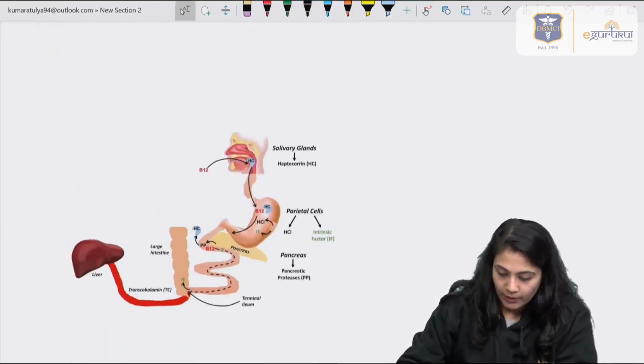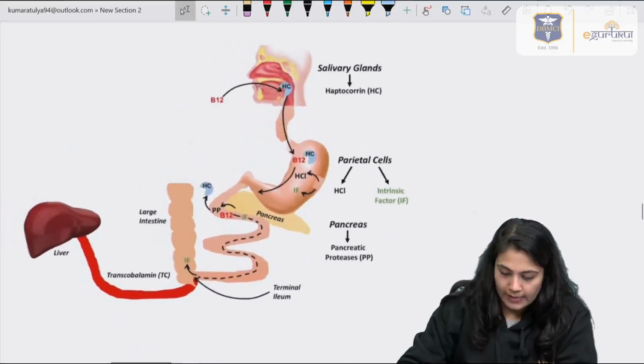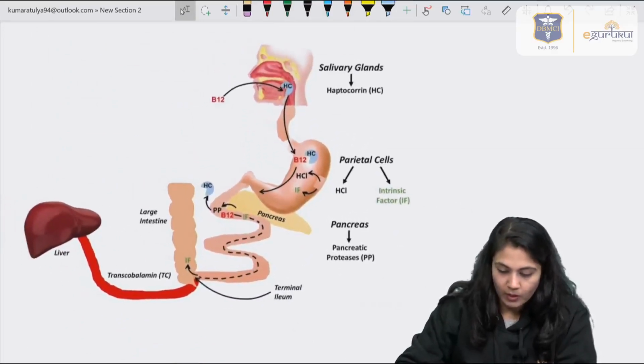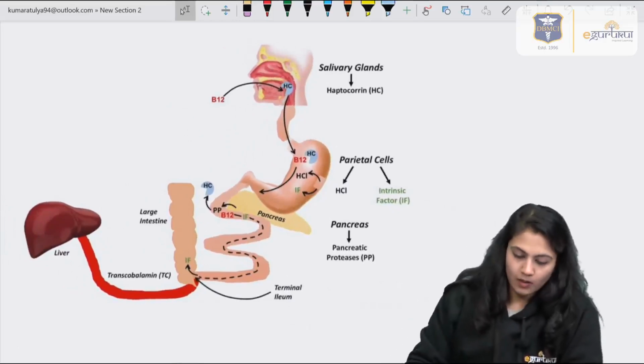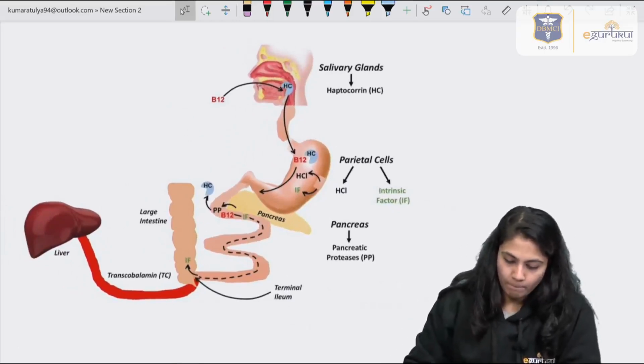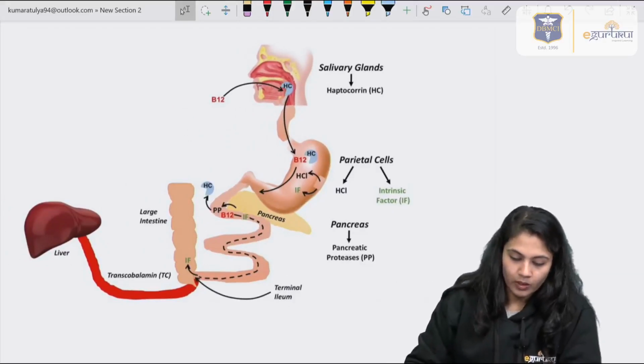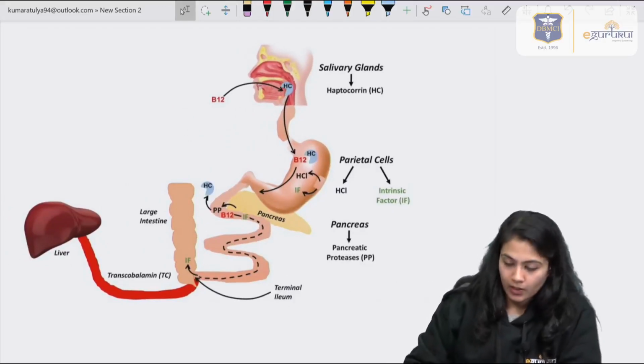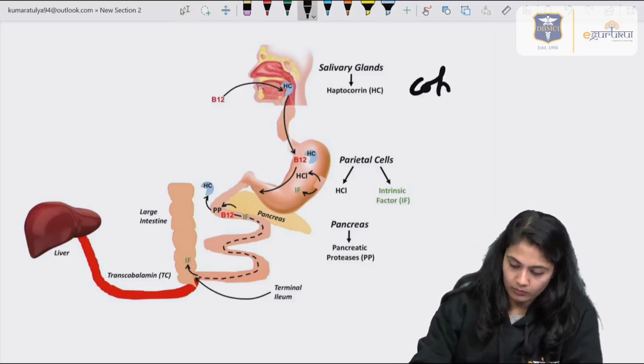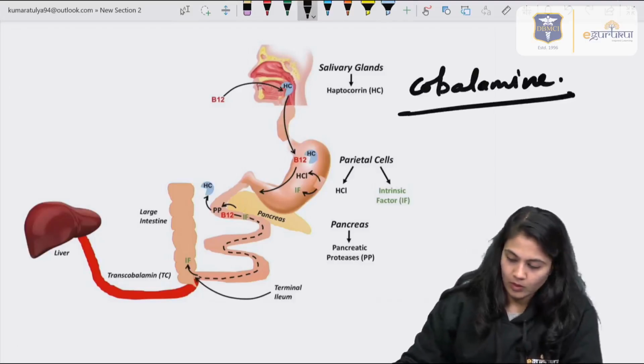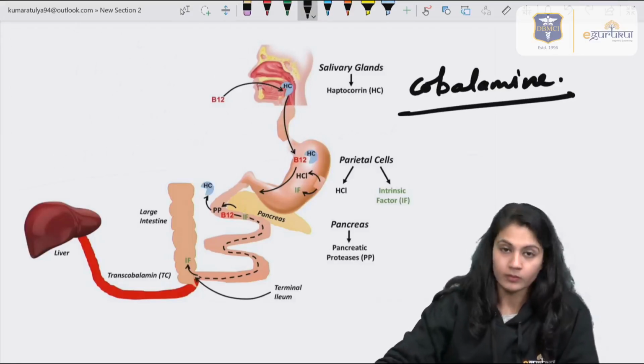About question number 14, this is the formation of vitamin B12. Once into the salivary glands, the cobalamin is coming over here.